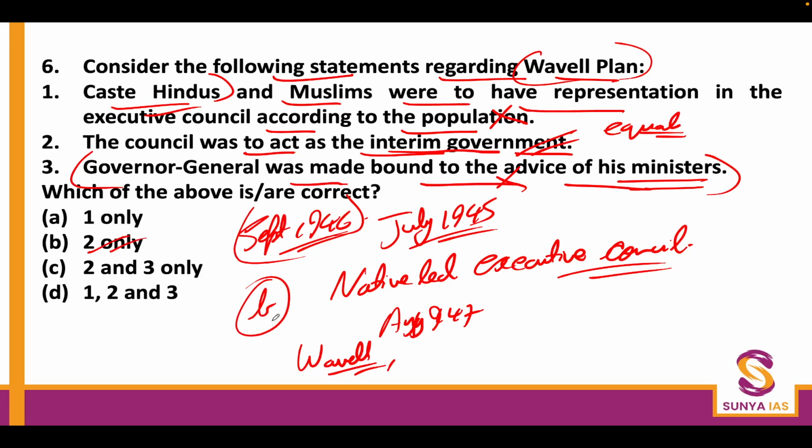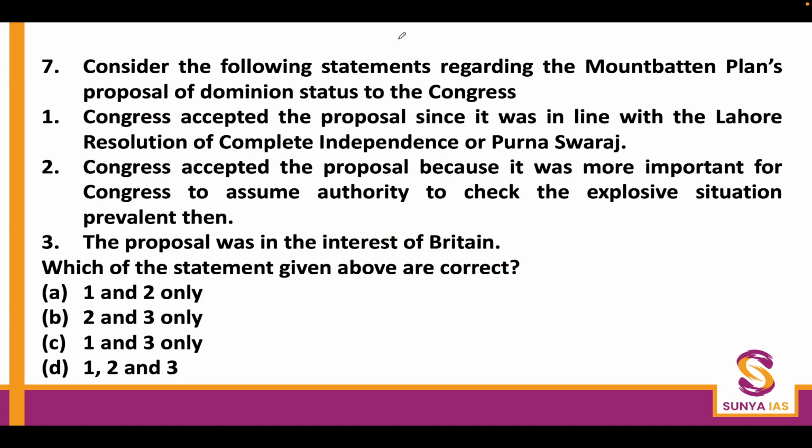Okay, now let's move forward. Consider the following statements regarding the Mountbatten plan proposed of dominion status to the Congress. Now you need to understand the Mountbatten plan is also called the 3rd June plan because it was declared through an All India Radio broadcast on 3rd June 1947. So, Congress accepted the proposal since it was in line with the Lahore resolution. No, it was not in line with the Lahore resolution.